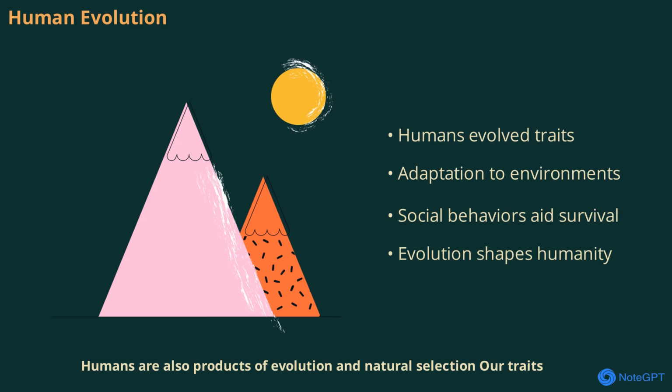Humans are also products of evolution and natural selection. Our traits, such as intelligence, upright walking, and complex social behaviors, have helped us survive and thrive. Over time, humans have adapted to diverse environments from deserts to forests. Understanding our evolutionary history helps us appreciate our place in the natural world.